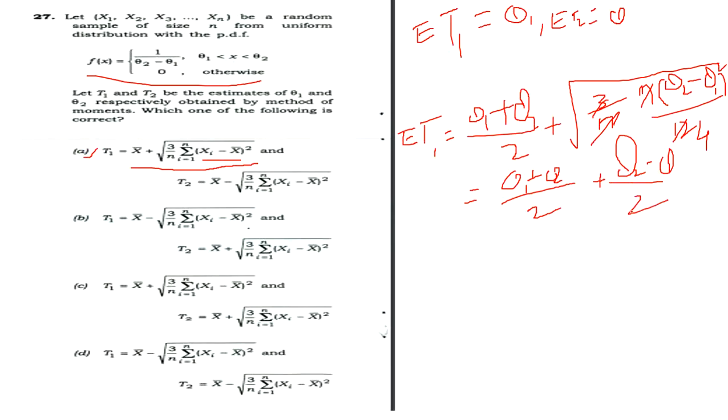Which answer did we get? We got theta 2, but we need theta 1. When there is a negative sign here, we get theta 1. So this is the correct answer. B is the correct option for question number 27 from UPSC ISS paper 2. If x bar plus is there, it goes to theta 2. If x bar minus is there, it goes to theta 1. So option B is the correct answer.